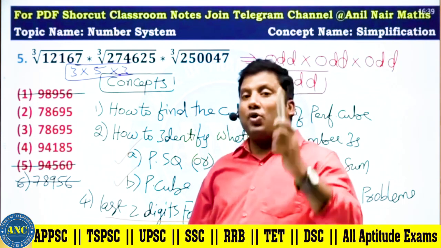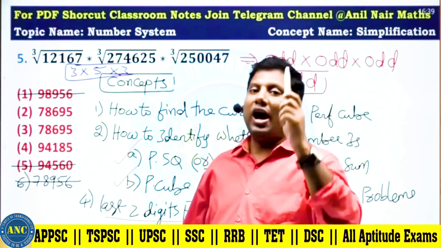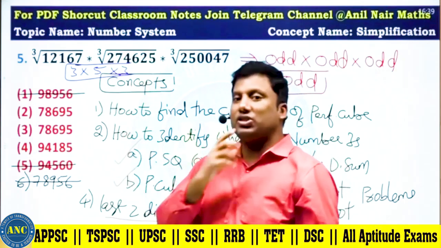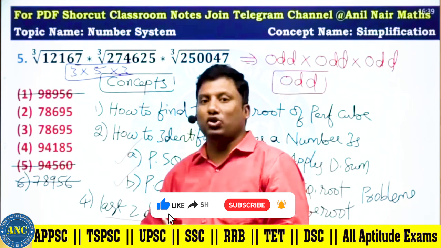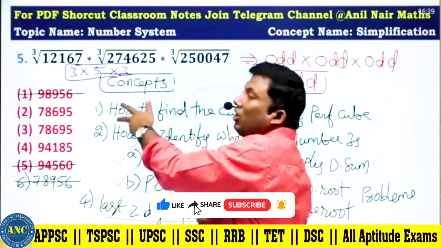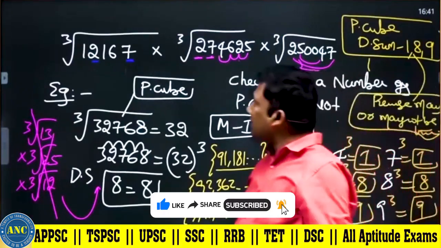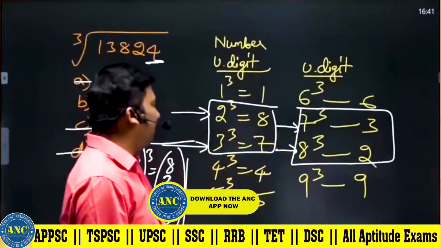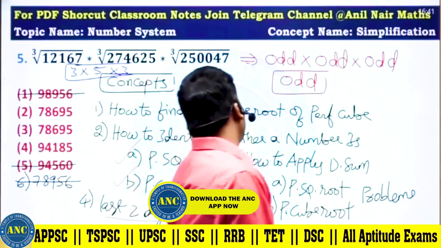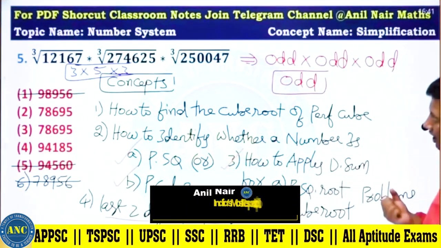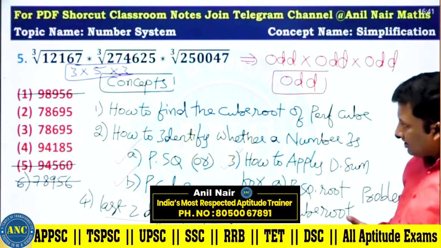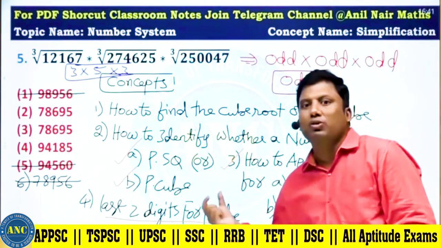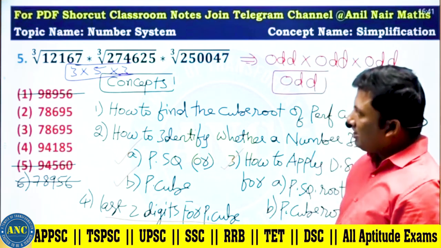Every question I am going deep dive into, so that even if the question nature changes, you should be able to solve it. For example, cube root of 12167, cube root of 274625. So what are all the concepts that we discussed? We discussed how to apply digital sum for a perfect square. Third and fourth points in detail we will discuss right now.